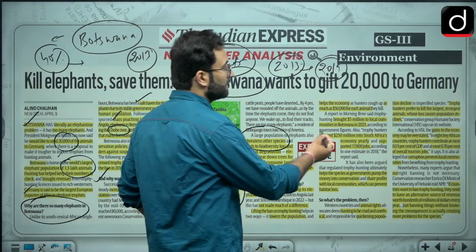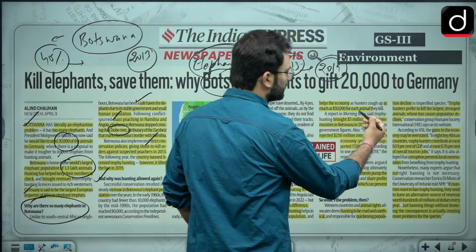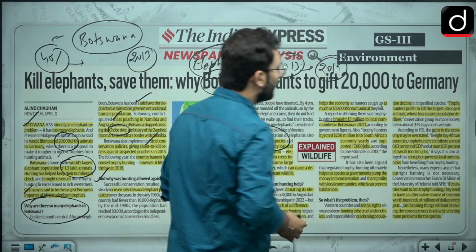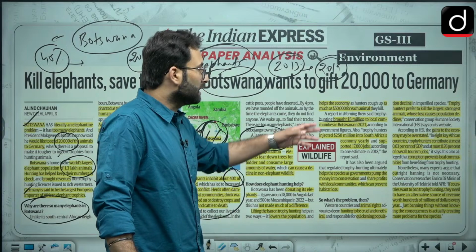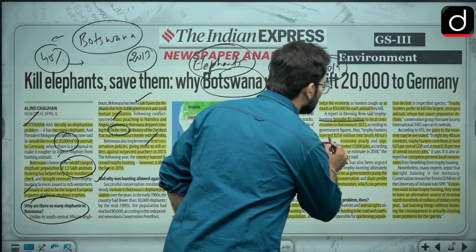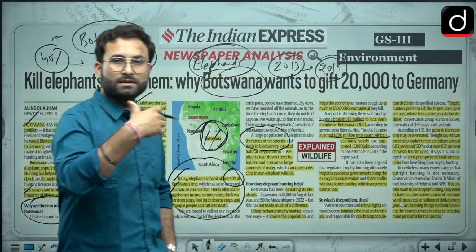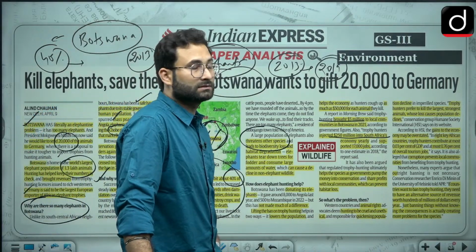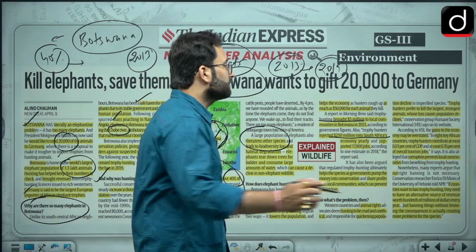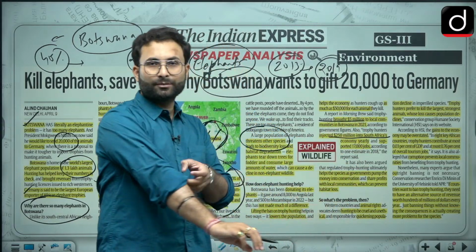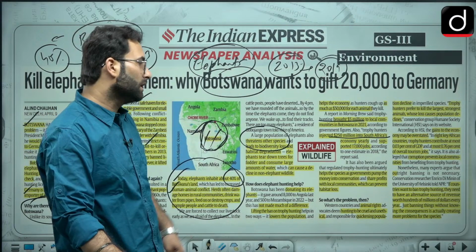Here you can see that trophy hunting brought nearly $5 million to local communities in Botswana. Nearly $250 million has been injected into South Africa's economy yearly because of these trophy hunters. So this is what they are saying, that because of this the economy will benefit. Other than that, the population is also kept in check.